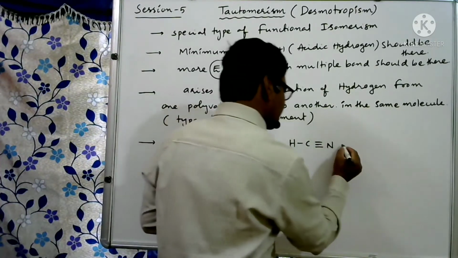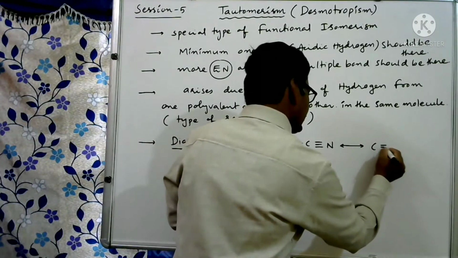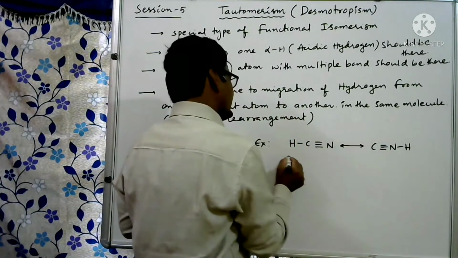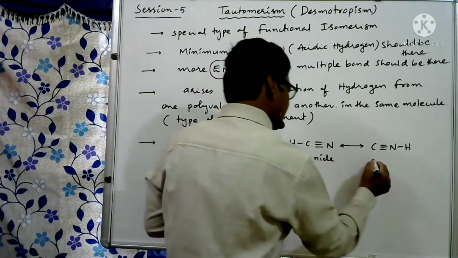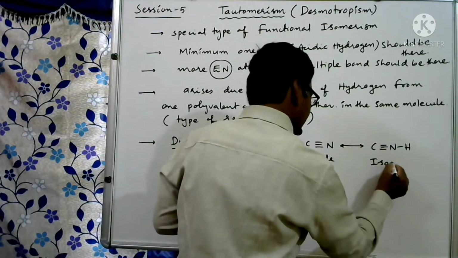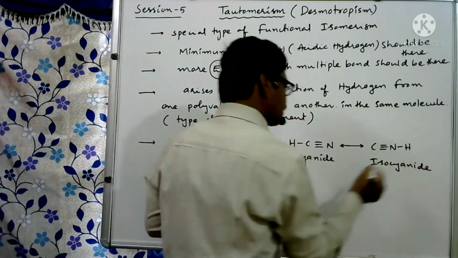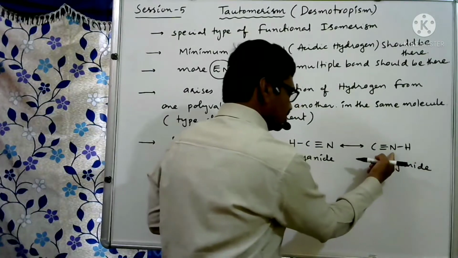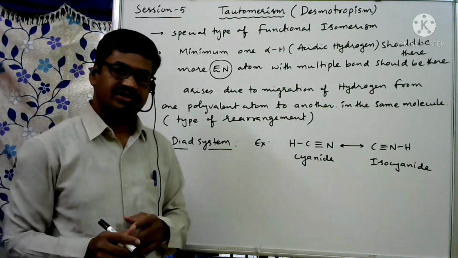So we can write it like this: C triple bond N, with hydrogen on nitrogen. This is hydrogen cyanide, and this is hydrogen isocyanide. Here hydrogen is directly bonded to carbon. Here hydrogen is directly bonded to nitrogen. So for the dyad system, we have this example only.